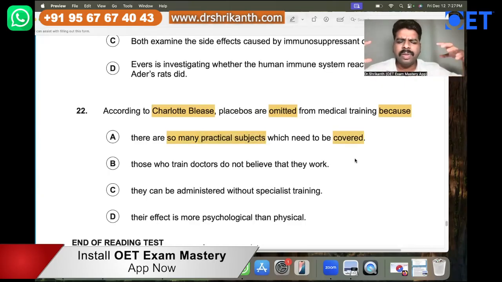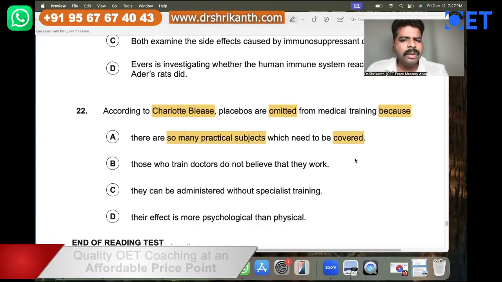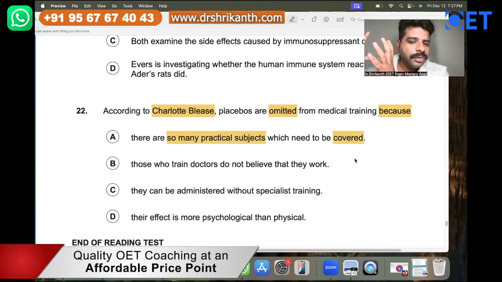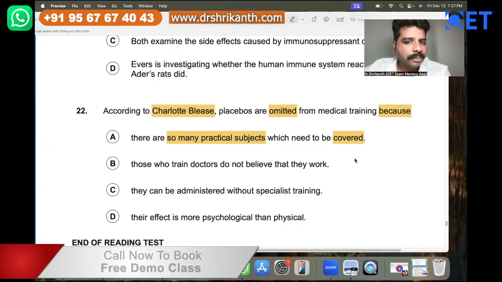They are telling us MBBS students have so many practical subjects. They are already under a lot of stress, already having too many subjects. So for that reason, placebos were removed from their syllabus. Because they have too many subjects, placebos are an additional burden.